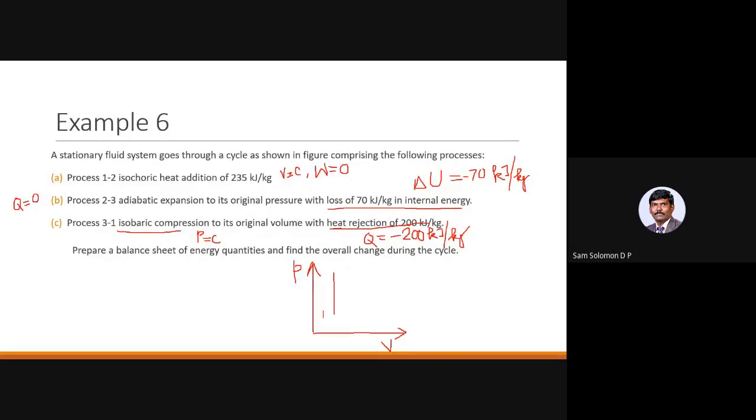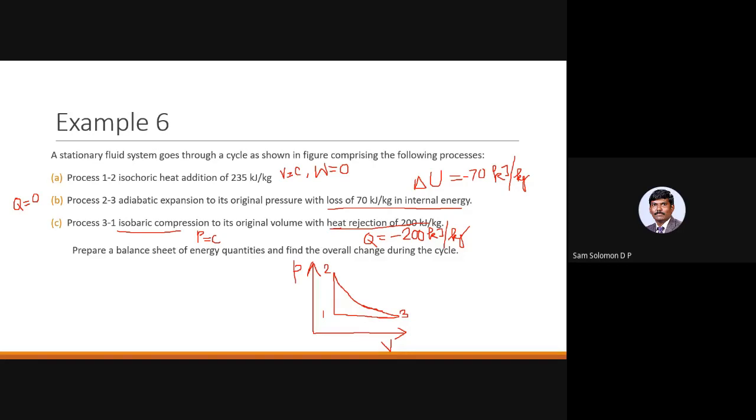So this is state point number 1, this is number 2. And then you have adiabatic expansion. So it would be something like this. So this is process 2, 3.